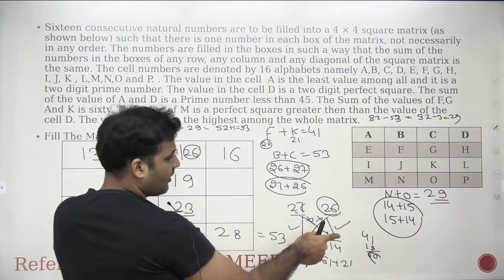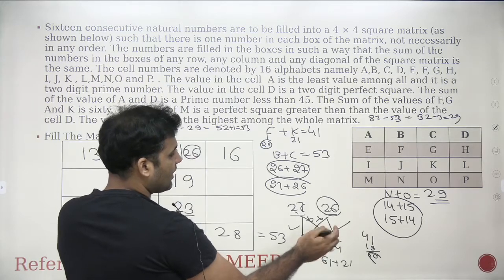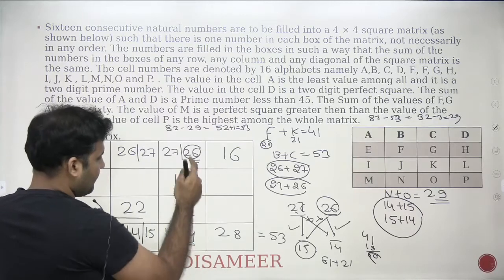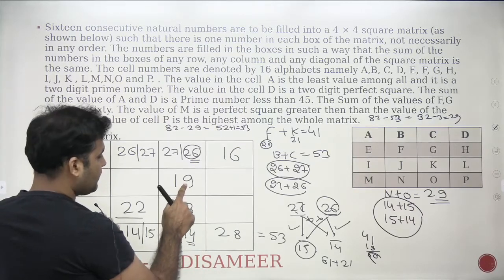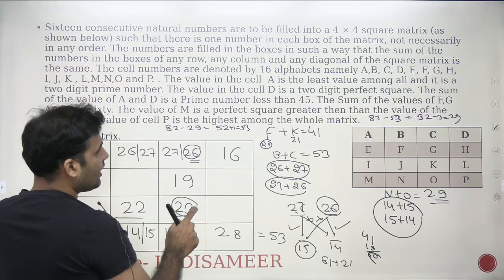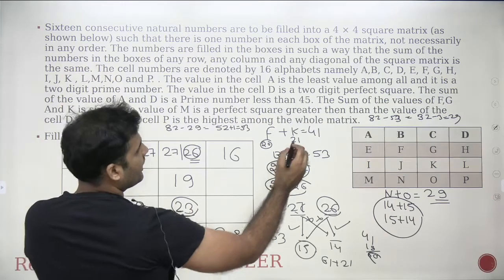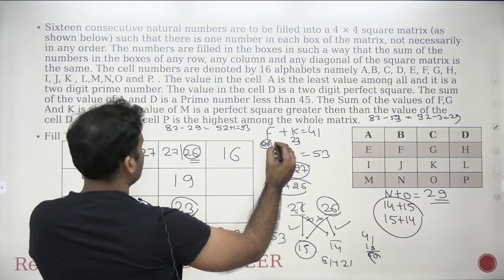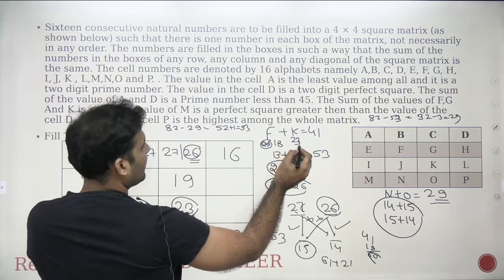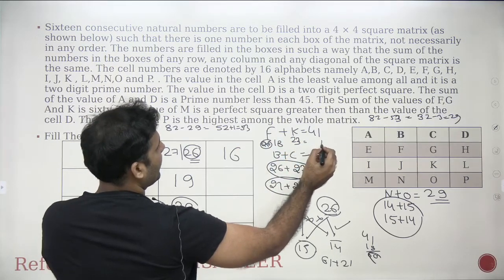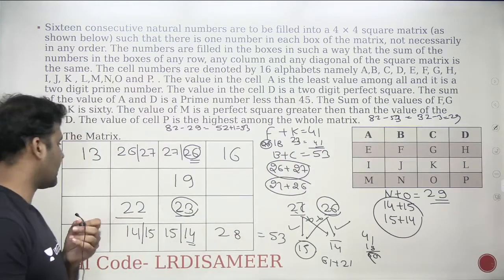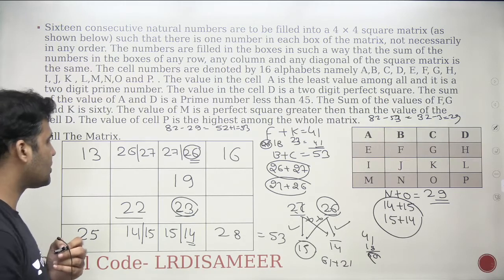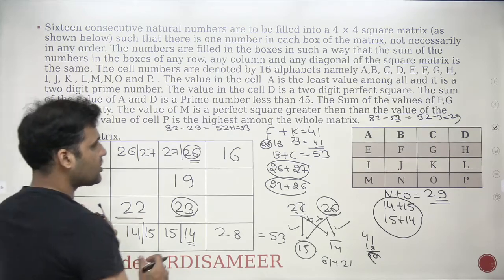Now there is one problem with 26 and 14 that we have not checked. If I'm writing down 26 here, 14 here, 40 plus 19, that is 59, this will be 23. Now if this is 23, that is a value of k. If I'm taking this as 23, in that case, f has to be 18, right? 8 plus 3, 11 and 2, 3, 4. So this is also working. So therefore, we'll need to keep the two cases to do the further elimination. Let's see where the elimination goes.